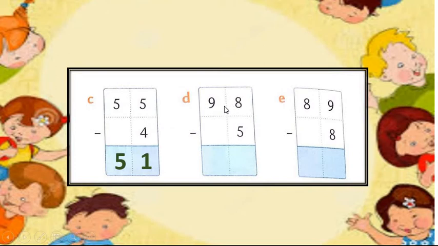Whenever we solve sums like this, we have to write the single digit number at the ones place only, not on the tens place. In one box write 9, in another box 8, as we are all using a square line book. Then write the minus sign and write number 5 at the ones place, just below number 8.